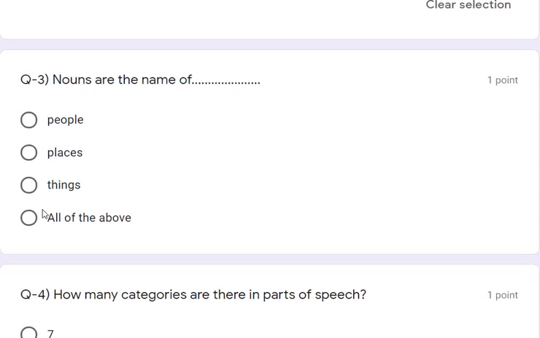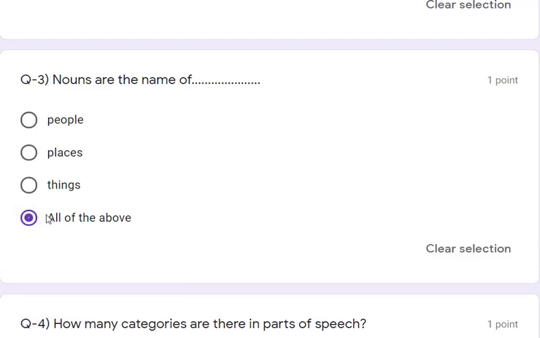Question 3. Nouns are the name of blank space: people, place, things, or all of the above. So obviously nouns are names of people, place, and things, all three. So the answer will be D, all of the above.